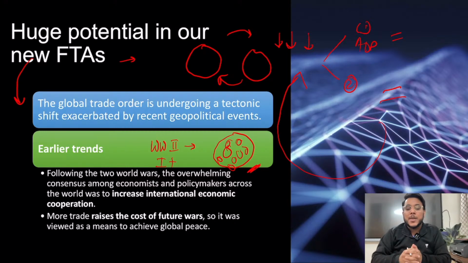Now you see this particular thing, the Russia-Ukraine war is going on, and because of that, the trade has been disrupted to a very great degree. Okay, and the economies of both Russia and Ukraine are getting impacted, and even the economies of the other neighboring countries are also getting impacted. So after the world wars, it was said that more economic cooperation will make wars more costly, and as the war becomes more costly, the countries will try to avoid the wars. So now guys, this is a very interesting viewpoint that we can take, that the strategic dimension of FTAs is also there.